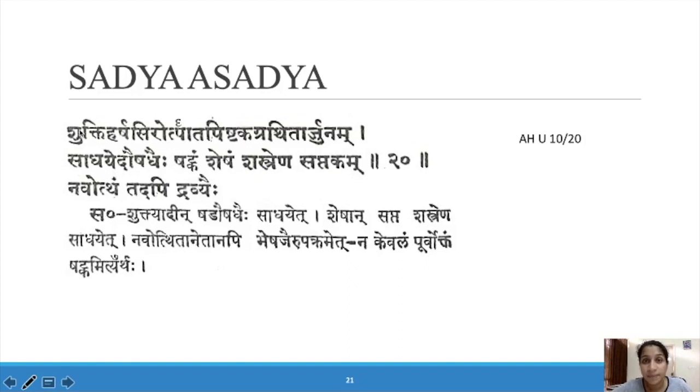And if it is in the further stages, the other 7 diseases, we have to give Shastra Chikilsa. So that is Sadhya Asadhya.